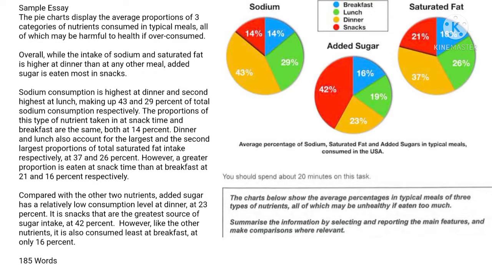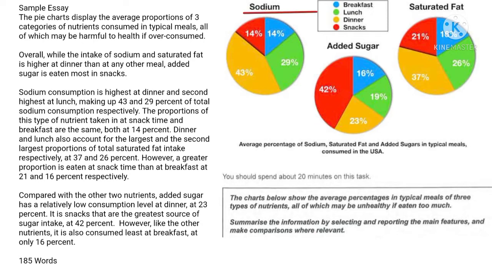Sample Essay 1. The pie charts display the average proportions of 3 categories of nutrients consumed in typical meals, all of which may be harmful to health if overconsumed. Overall, while the intake of sodium and saturated fat is higher at dinner than at any other meal, added sugar is eaten most in snacks.